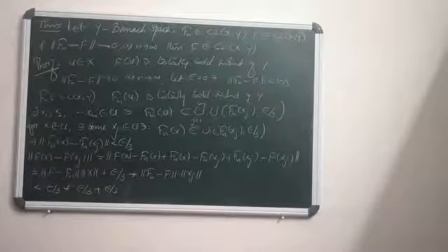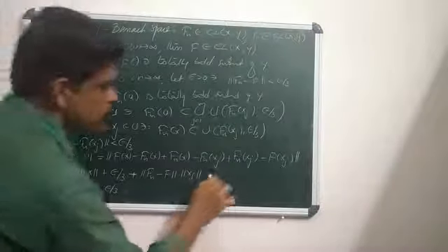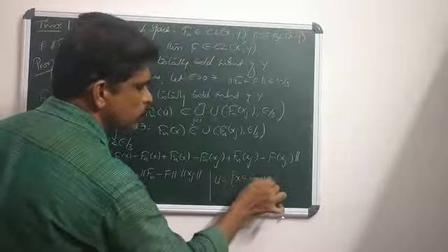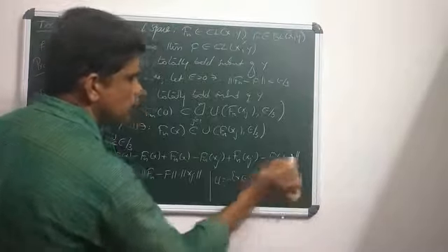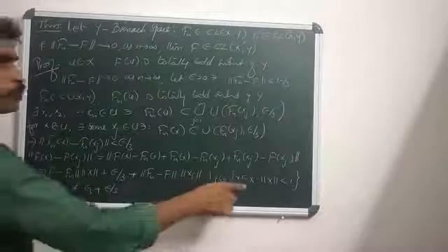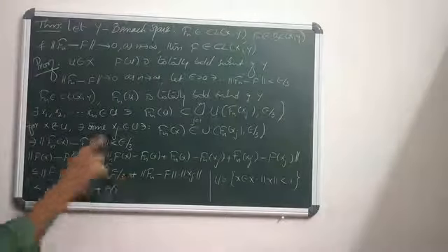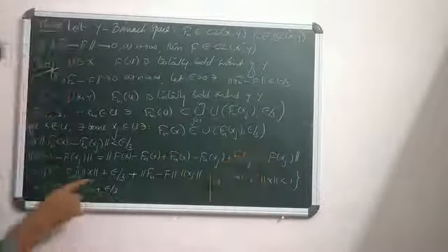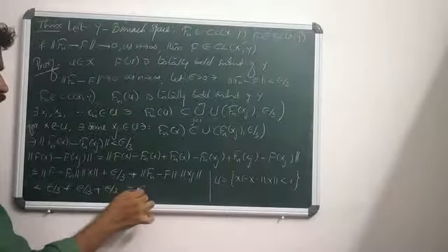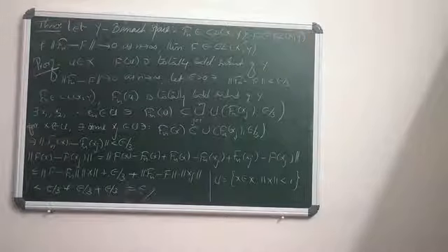U is the set of all x in X with norm x strictly less than 1, so U is an open ball having radius 1. Therefore, when x is in U, norm x is less than 1, and when xj is in U, norm xj is less than 1. So it is less than epsilon by 3 plus epsilon by 3 plus epsilon by 3, which equals epsilon.